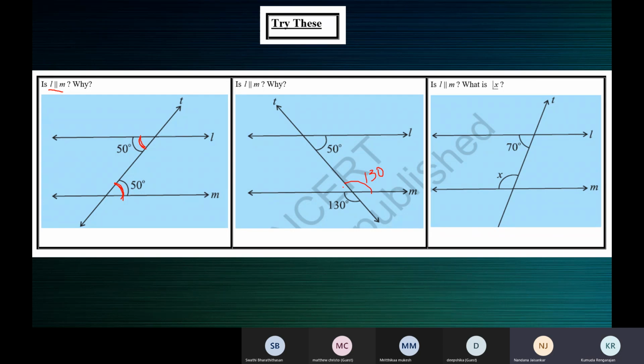No, co-interior angles will not be equal, ma'am. If the transversal is perpendicular only, they will be equal, ma'am. Such that co-interior angles are supplementary.